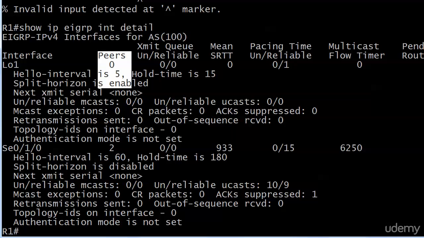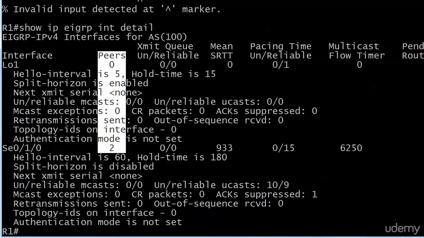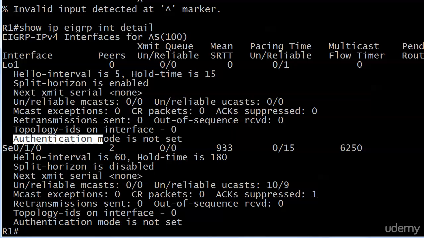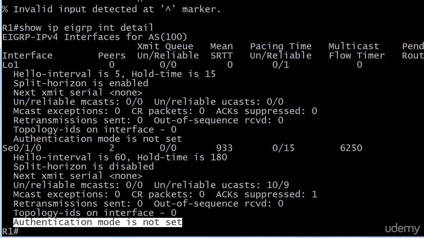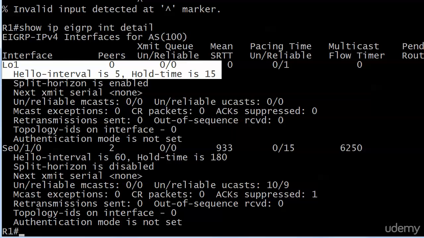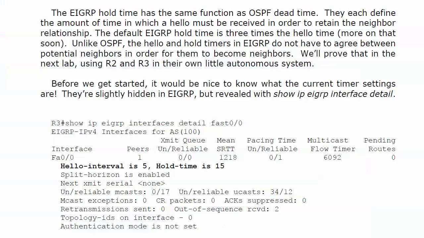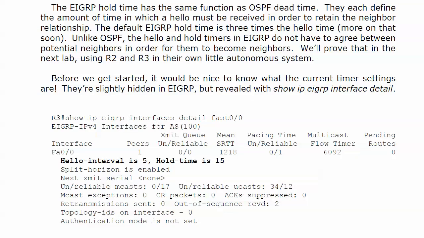And of these values, that's really the only one we're concerned with here. The pacing time, that kind of thing, we're going to save that for even more advanced studies. But that's a good way to see the number of peers. You can also see that something called an authentication mode is not set. That's a teaser. You might see a little something about that later. But right now we are just a little bit more concerned with those hello times and hold times and how to spot them.